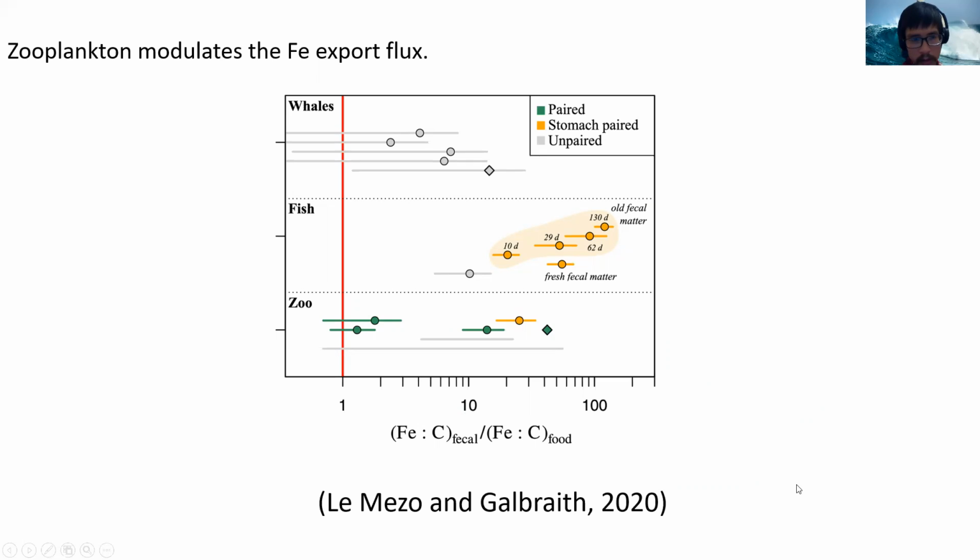Basically, our understanding of the iron stoichiometry, the iron content of zooplankton, is limited by observations and measurements, and Earth system models used to project future changes still assume a constant ratio for the iron content of zooplankton, which is not supported by what we know from observations. We know that zooplankton iron stoichiometry can vary as a function of the temperature of the environment.